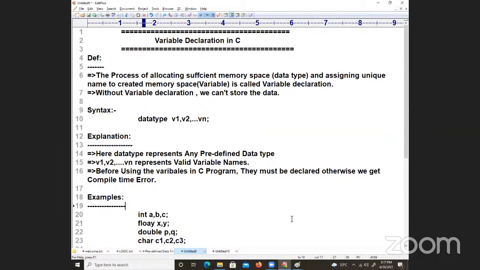Yes, Galaxy A30, you need to write int a comma b, or you can write int a is equal to 10 and b is equal to 20. We need to write it like that, then only it is valid.